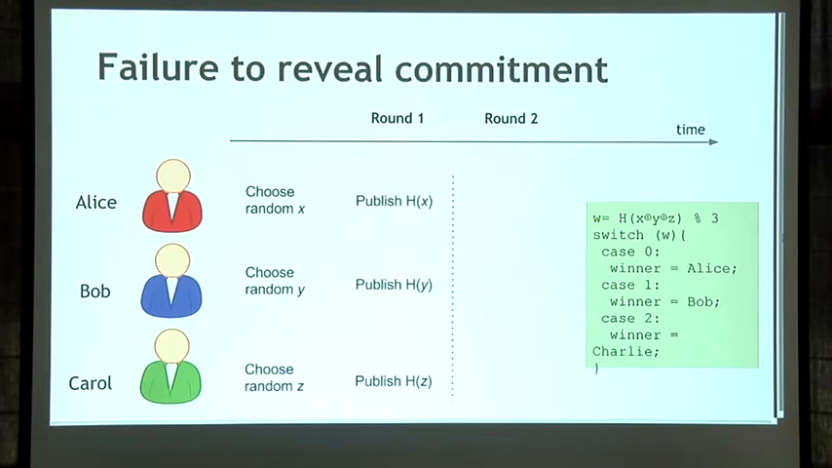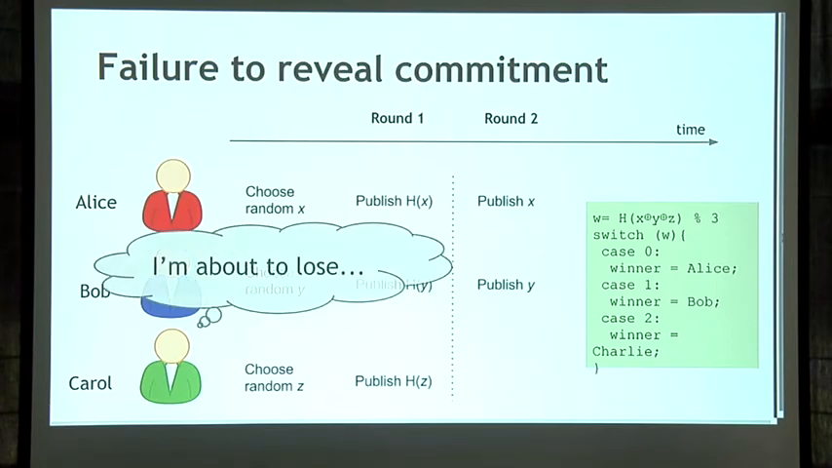So what happens if somebody fails to reveal their commitment? Let's go back to round 2 of the protocol. Let's say that Alice and Bob each publish their commitments, and then Carol looks at these and says, if I publish my commitment, I'm going to lose. I can see the random numbers that Alice and Bob chose, and I know which random number I chose, and I can run that script and tell that I'm not going to win.